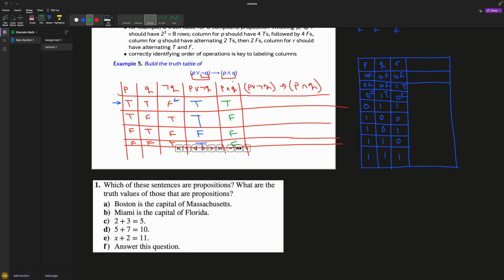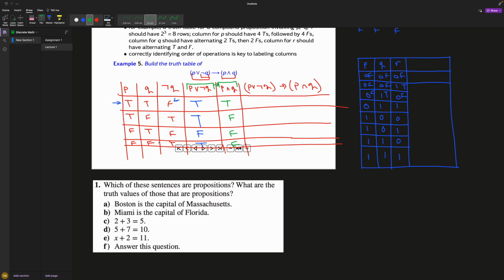Now you want to do the whole thing. But since we broke this down to a small problem, you can actually look at this whole problem as this column, if and only if this column. Sorry, not if and only if, then. So if this column, then this column. And remember, we said if this, then that is true only when you're not lying. So let's see when I'm lying and when I'm not lying.